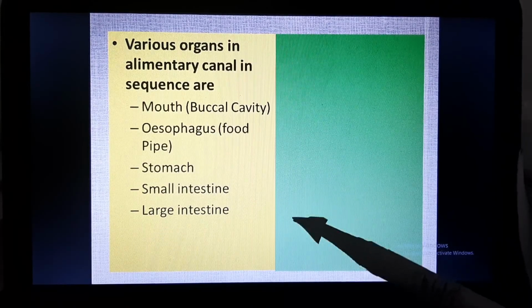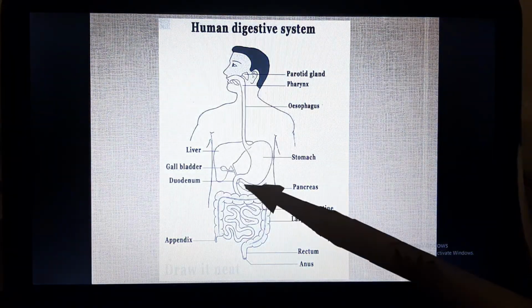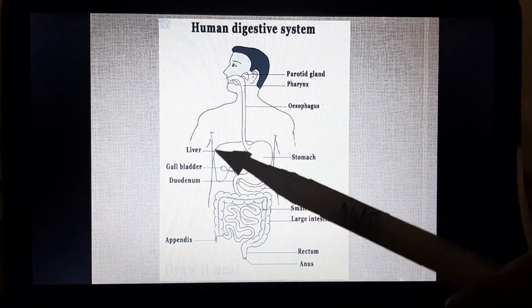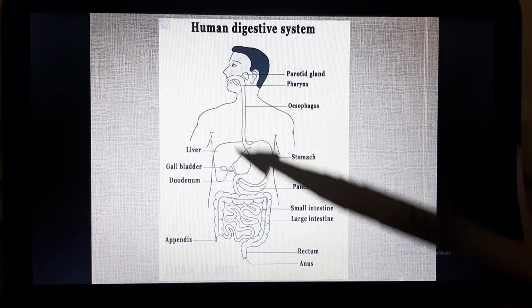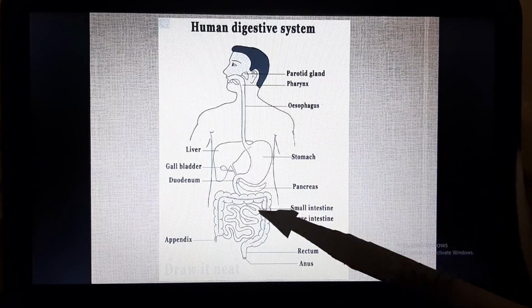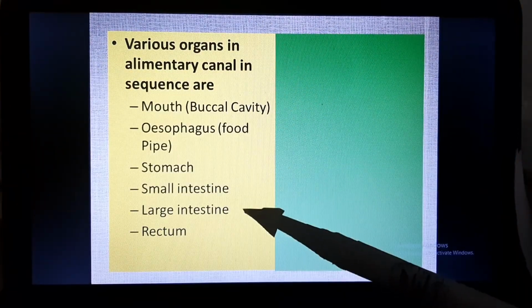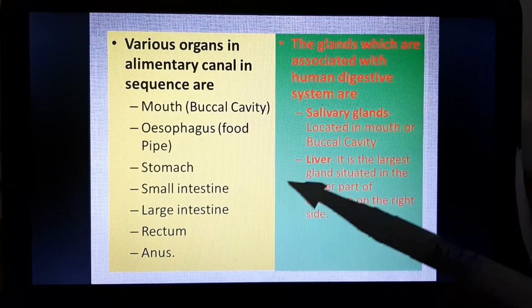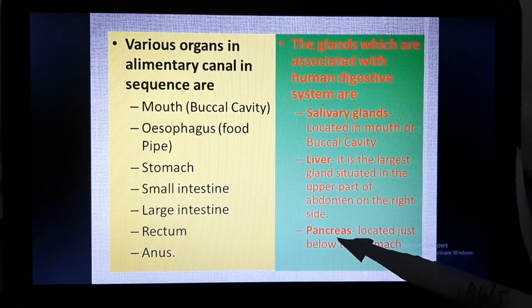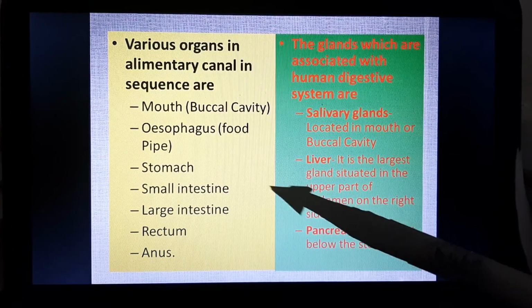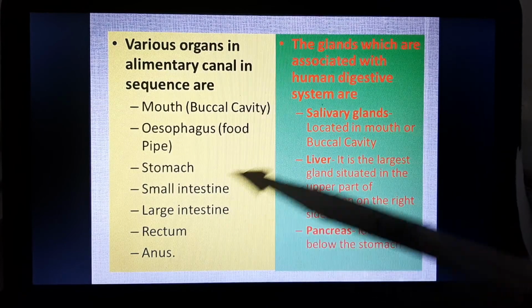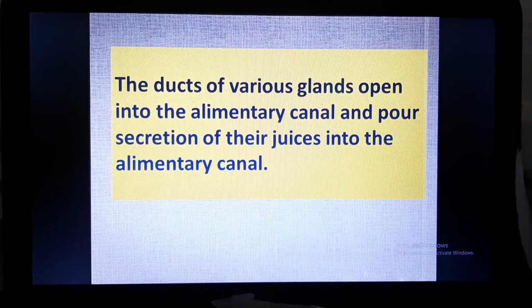Then the pancreas is located just below the stomach. So this is the alimentary canal, and these are the digestive glands.